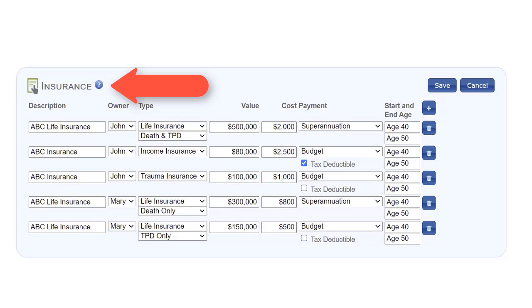With insurance, you can enter any life and/or TPD together with trauma and income protection. Note that you must nominate the age. Unlike other values, these are not indexed.